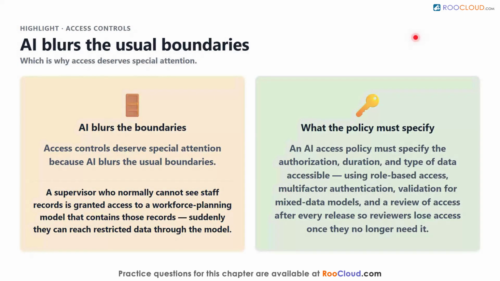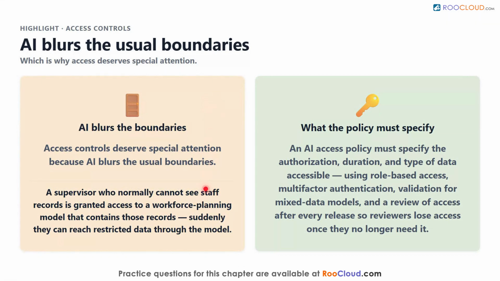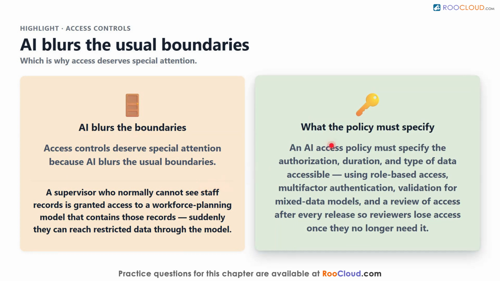Access controls deserve special attention because AI blurs the usual boundaries. Picture a supervisor who normally cannot see staff records, but who is granted access to a workforce planning model that happens to contain those records. Suddenly, they can reach restricted data through the model. So an AI access policy must specify the authorization, duration, and type of data accessible, using role-based access, multi-factor authentication, validation for mixed data models, and a review of access after every release, so reviewers lose access once they no longer need it.